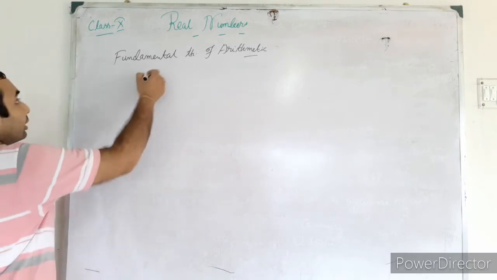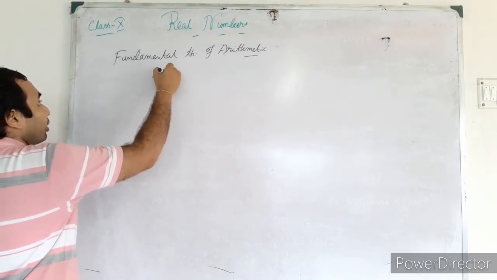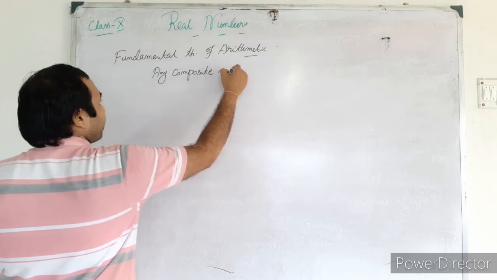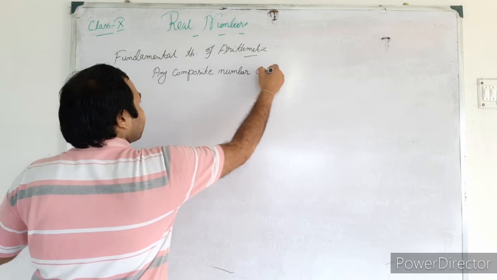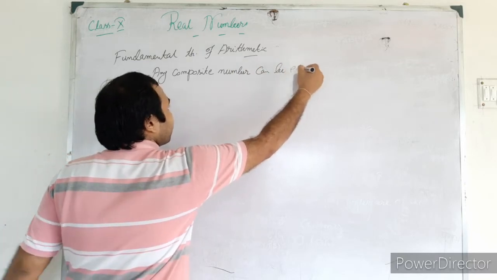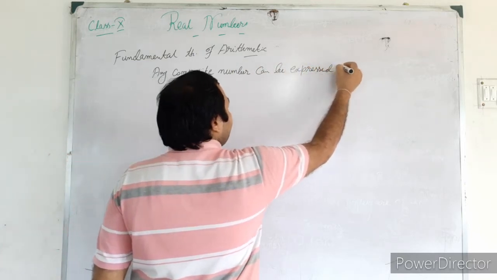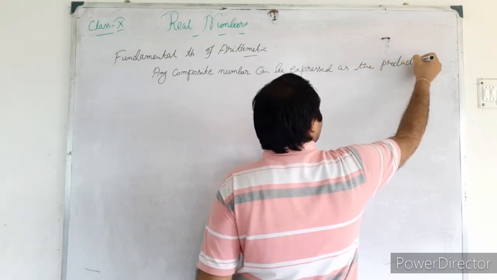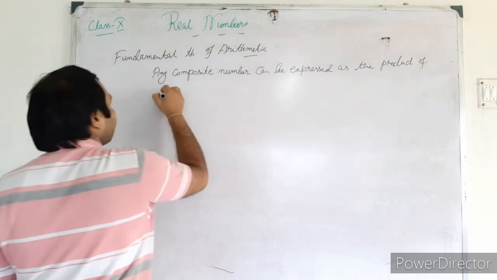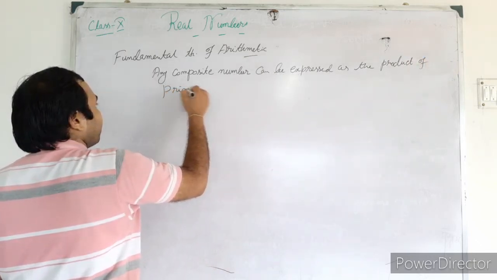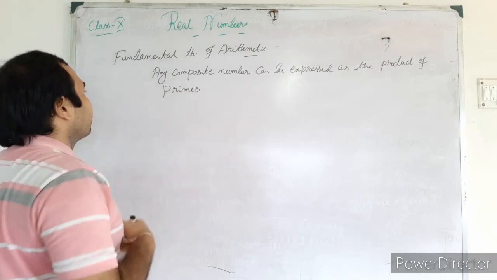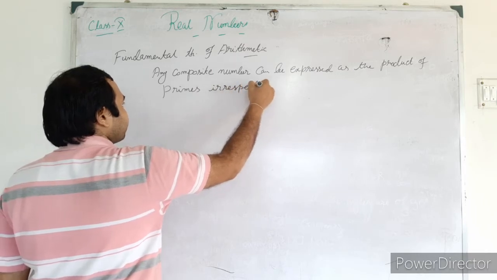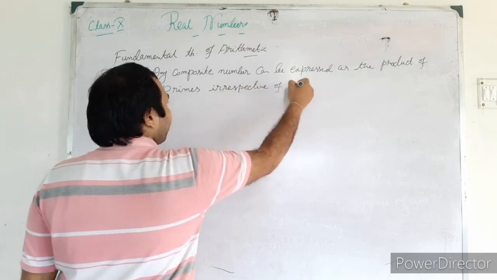The property is: any composite number can be expressed as the product of primes, irrespective of the order.